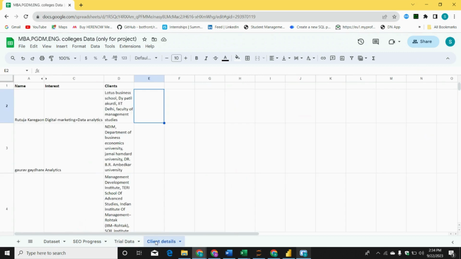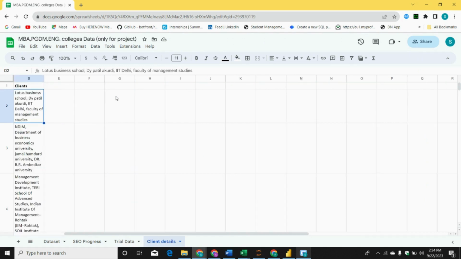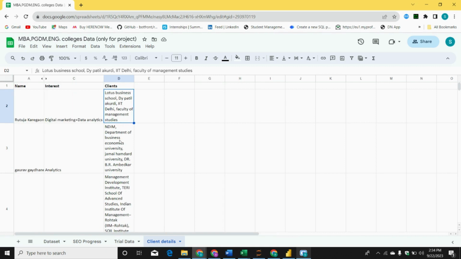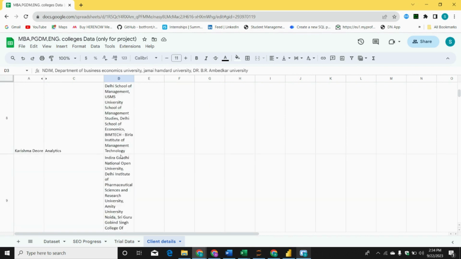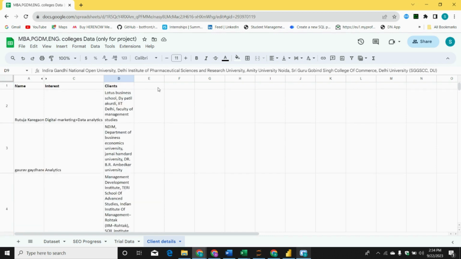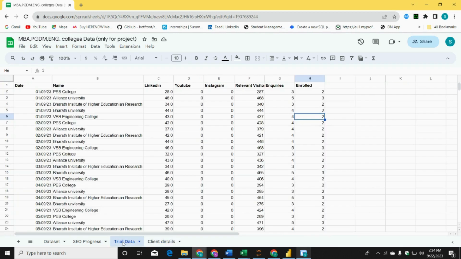Now how we will understand, like students who are going to do the live project, I have written down the name here, and their clients also. So these are the client details, like which colleges you have to make the changes in. These are the colleges in which you have to make the changes, right? So if there is any other student who has to make the changes, they will first see here whatever is their area of changes. Okay, and then they will do on second.